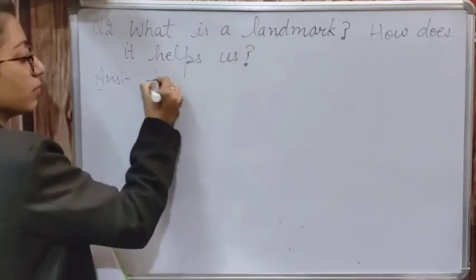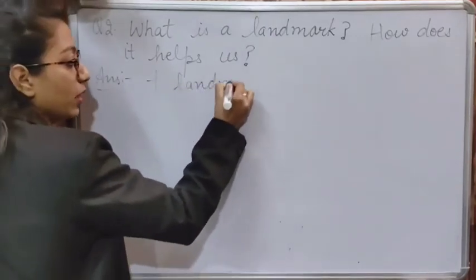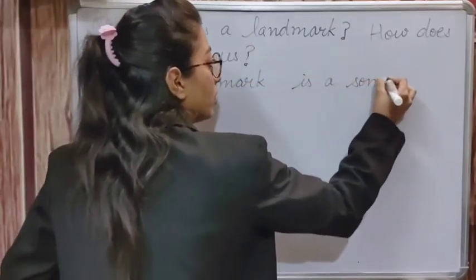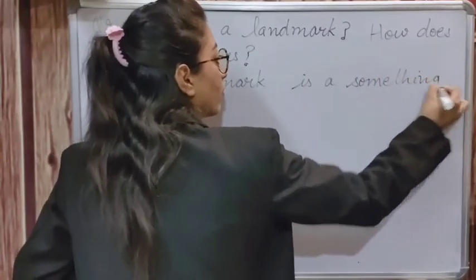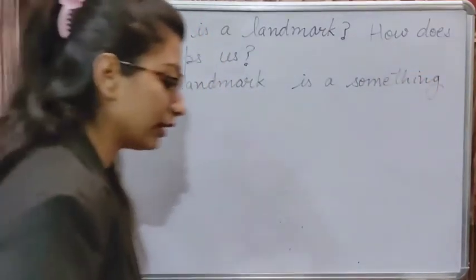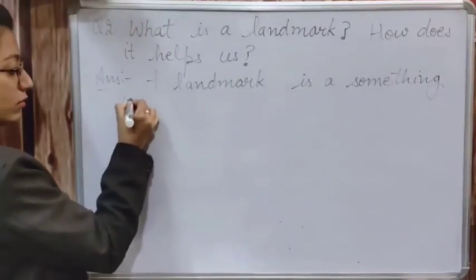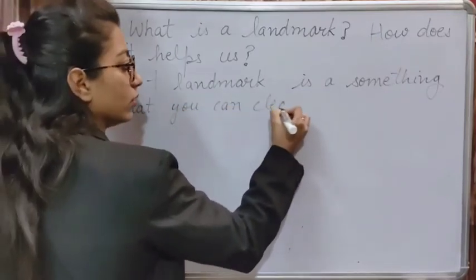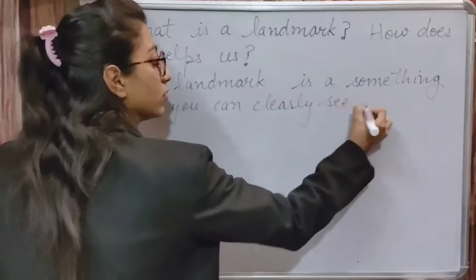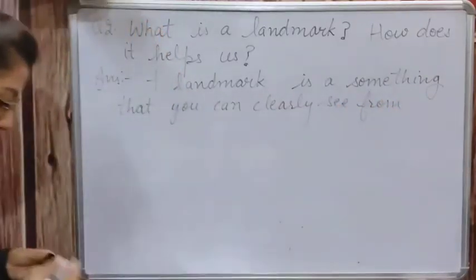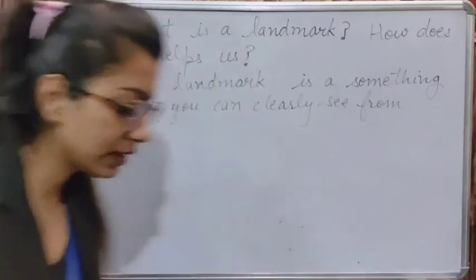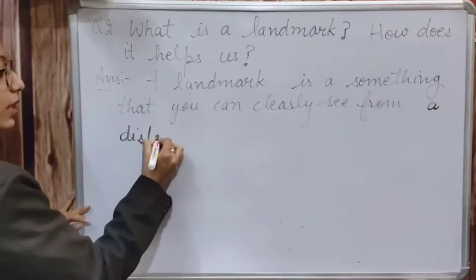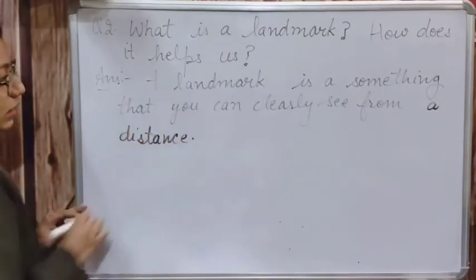A landmark is something that you can clearly see from a distance. बहुत दूर से भी हमें वो जो place है, वो जो object or building we can see.